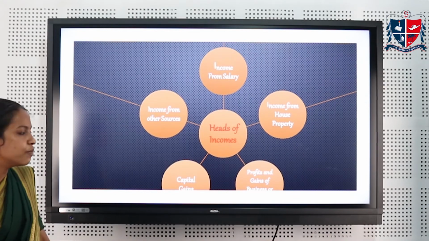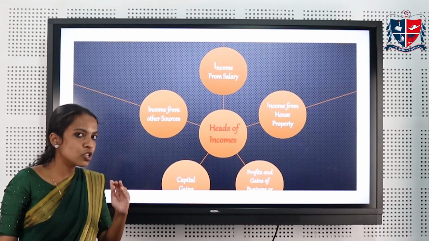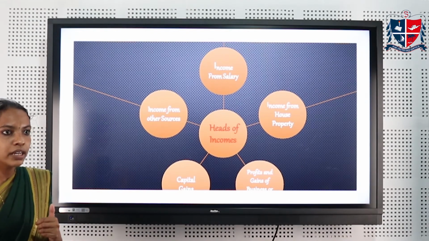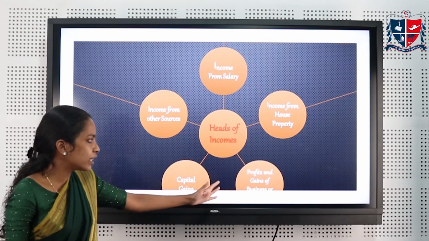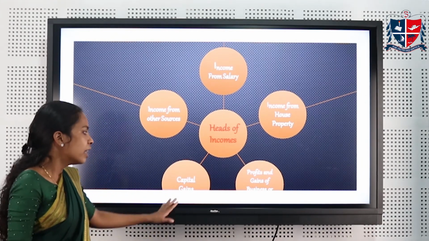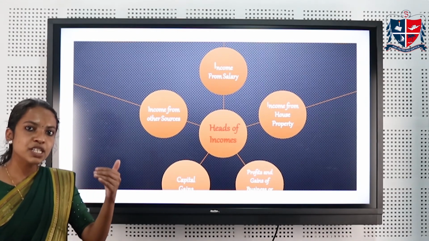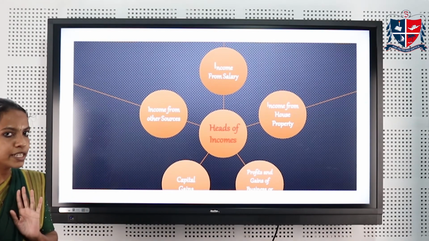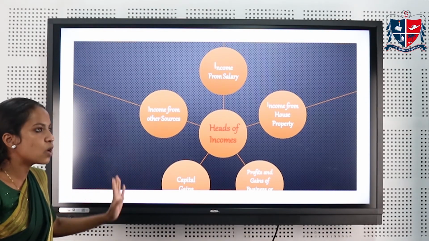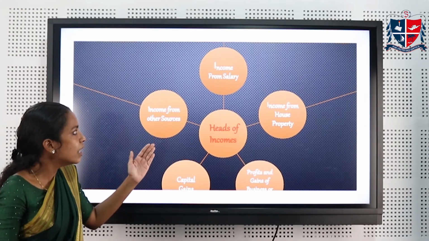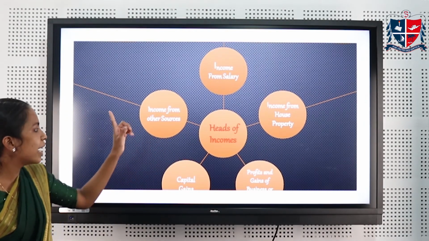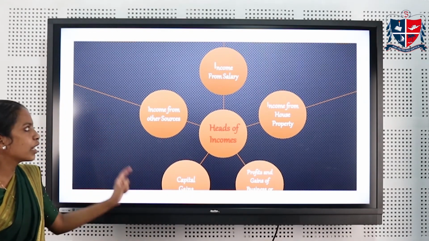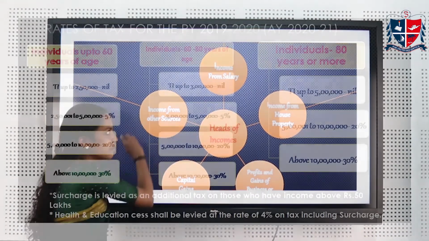Income earned by the assessee through letting out a building comes under the category of income from house property. Then profit and gains of business or profession includes the incomes earned through conducting business activity, or the income earned by the professional also comes under the category of profit and gains of business or profession. Then is capital gain. The gain arising from the transfer of capital asset is known as capital gain and it is taxed under the head of capital gain. Income from other sources includes all income that cannot be taxed under the other 4 heads of income. So these are the 5 heads of income according to Income Tax Act 1961.